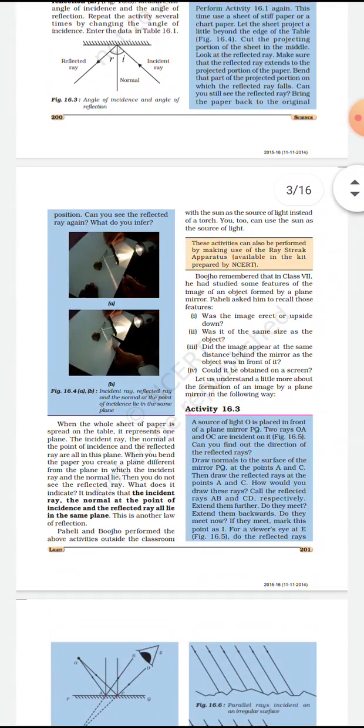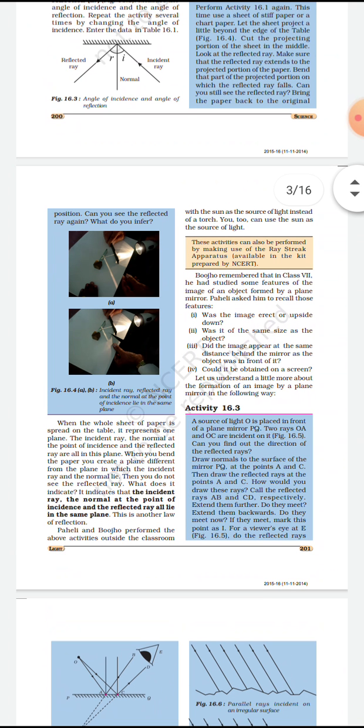Next they have explained that when a whole sheet of paper is spread on the table, it represents one plane. The incident ray, the normal, the point of incidence and the reflected ray are all in this sheet.